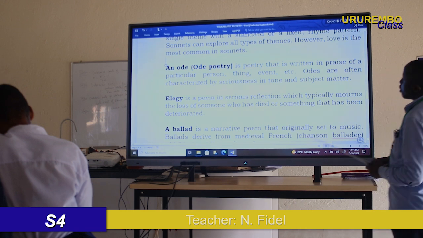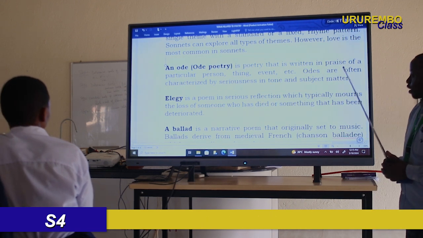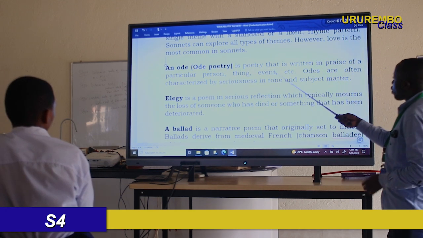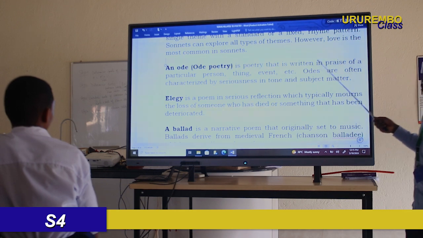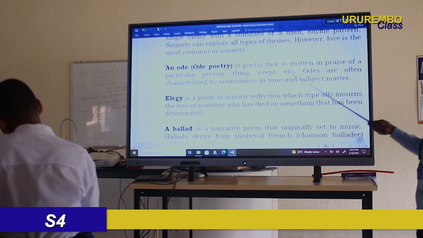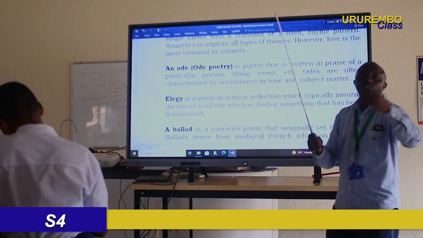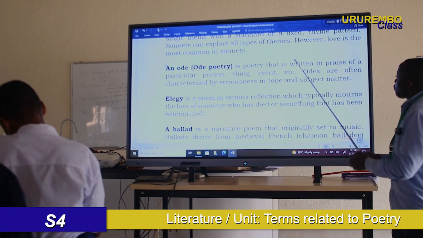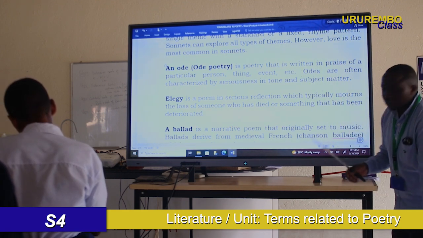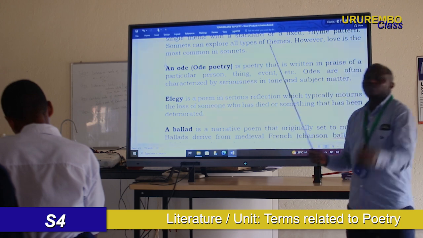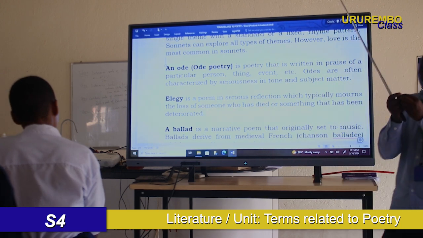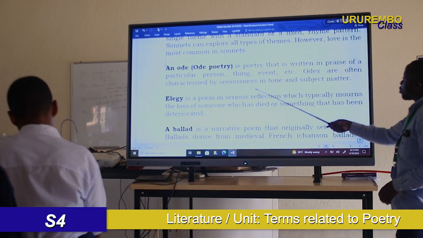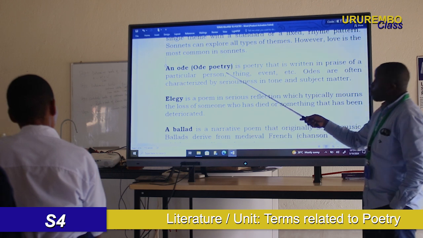But what is an ode? Ode poetry. What is the ode poetry? Ode poetry, as we have seen, you remember, is poetry that is written in praise of a particular person. If you want to praise someone, write an ode. If you want to praise something, if you want to describe an event, all those poems that give a description, that praise anything, will be called the ode.